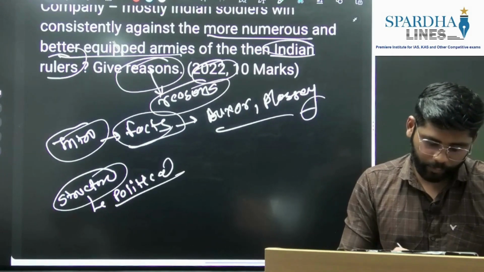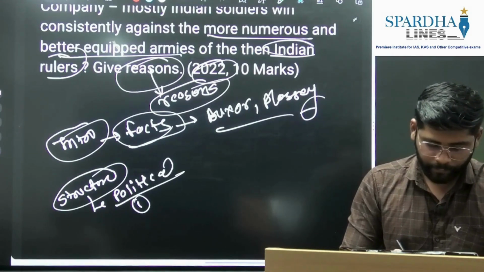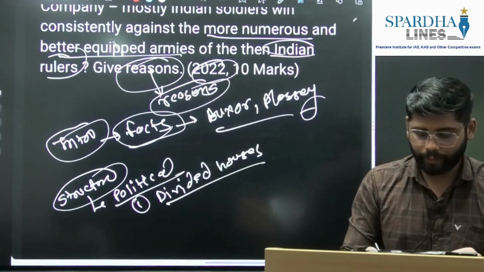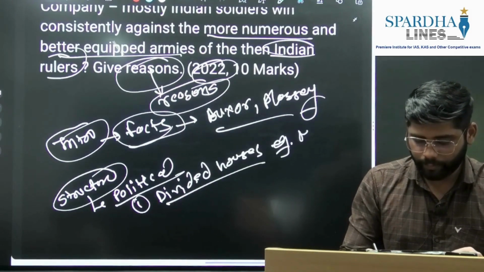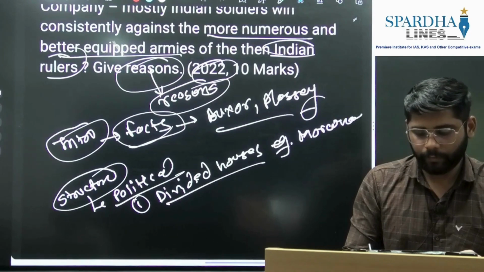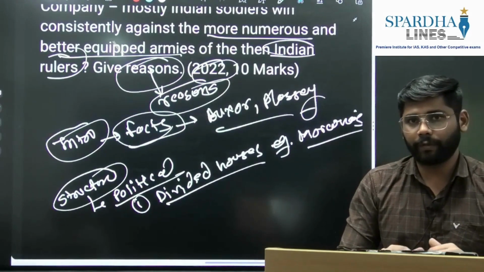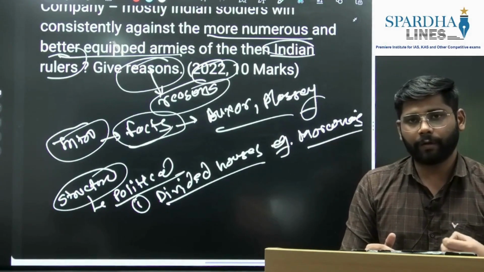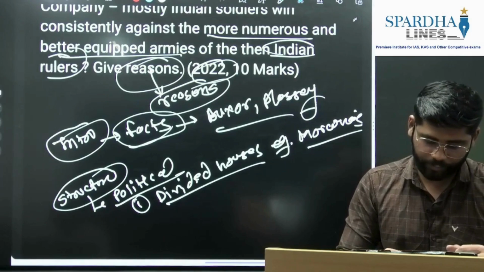So the first political reason was, again the same, divided houses. Okay, this would be our standard micro reading. You can give the example of the Marathas. They were divided between 6 dynasties, so that worked in favor of the British. This you can mention here.